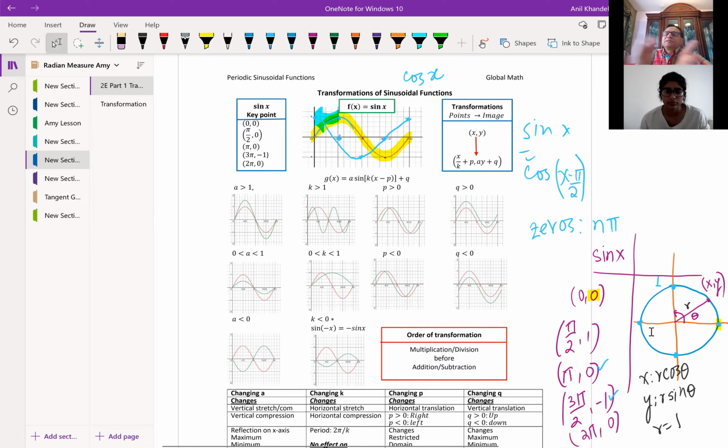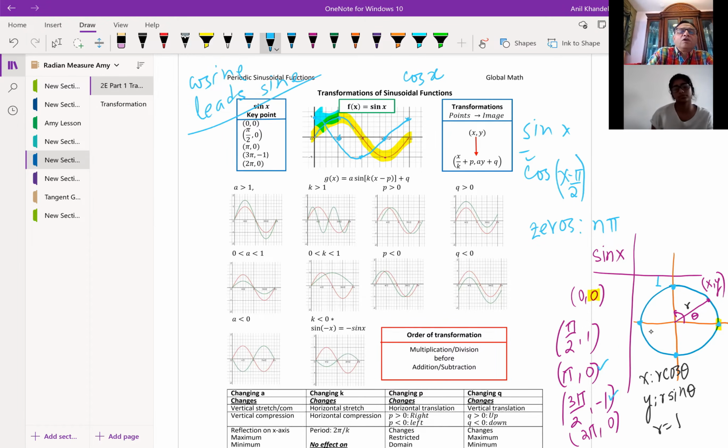Or you can consider cos on this side and sine the other side. Either way. So we say cosine leads sine, it comes before. Or we can say sine lags cosine by pi by 2. Is that okay? Either way.